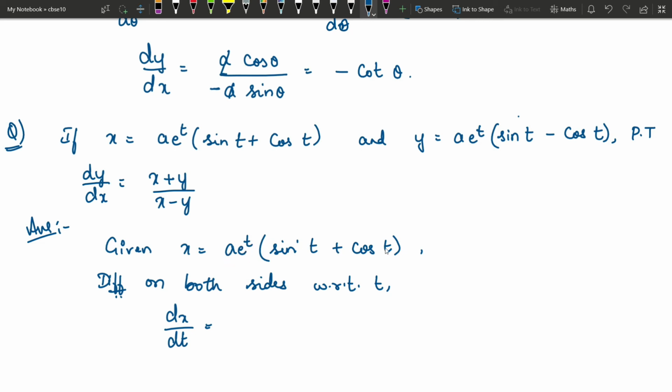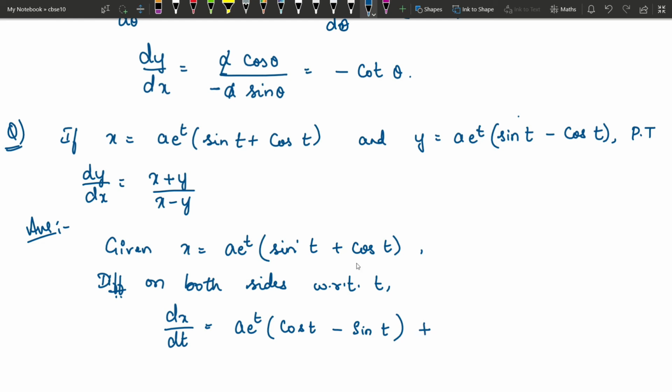Sin t plus cos t is the other function. So here first function is a into e power t. Sin t plus cos t is your second function. Okay. So first function we will write as it is into derivative of second function. So sin t derivative is cos t plus cos t derivative is minus sin t.